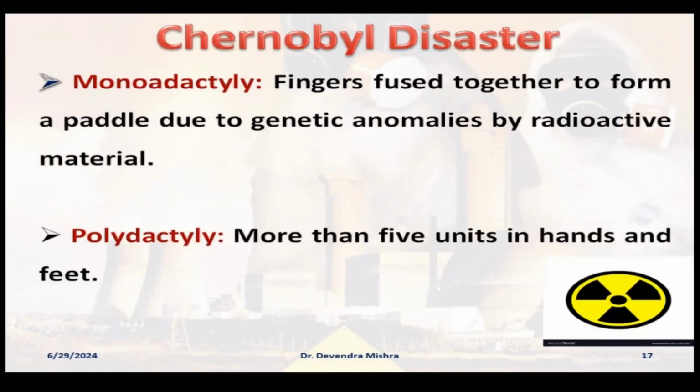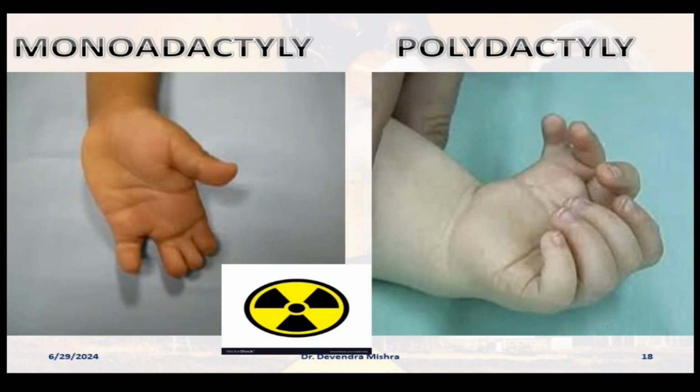Then you can see, okay, this is the same slide I have repeated again, and now this is again a very important thing which you should know actually, right? There are two visible things which are the result of the radiation hazard. Okay, monodactyly and polydactyly. What is this actually? You can see here. This is the picture of the monodactyly.